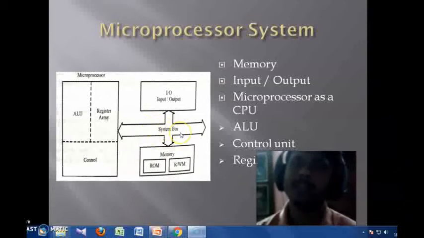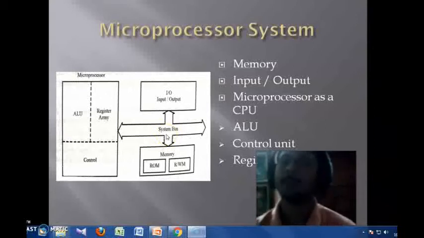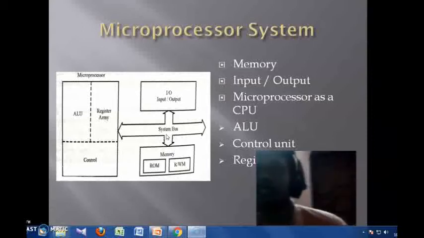Suppose I want to connect a keyboard with the microprocessor, then we need a port address by which we can connect these input output devices, and finally data from the keyboard will come into the processor by using a data bus. So the data bus and address bus, which are very important, are basically a part of the system bus.